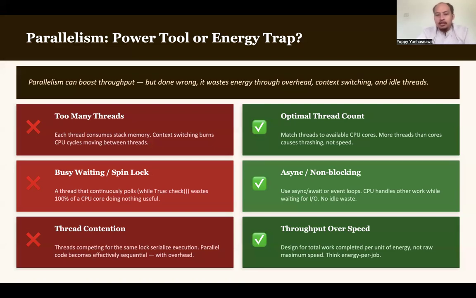Instead, we need to think about throughput over speed. We need to design for total work completed per unit of energy, not raw maximum speed. Think energy per job. So we need to abandon our thinking that fast is everything, that less time is everything. We also need to think about the energy. In other words, think throughput over speed. Don't just look at speed, but also look at how much energy the operation, the parallelism, will need.